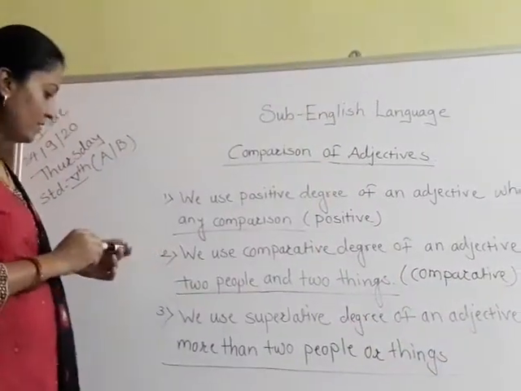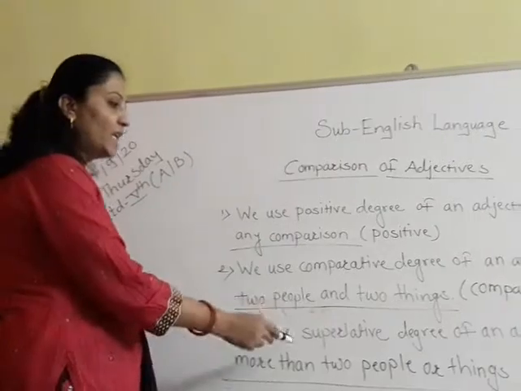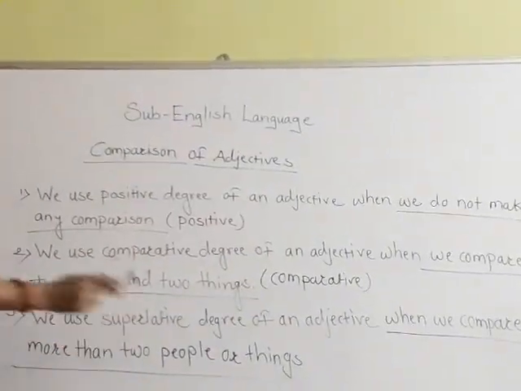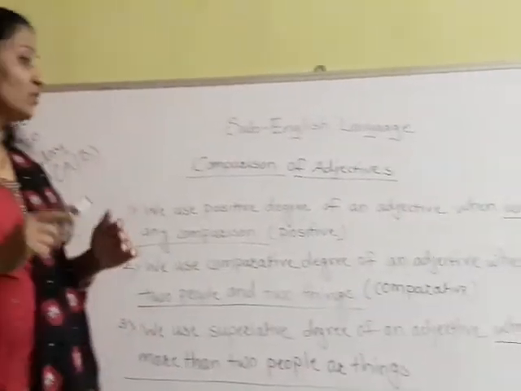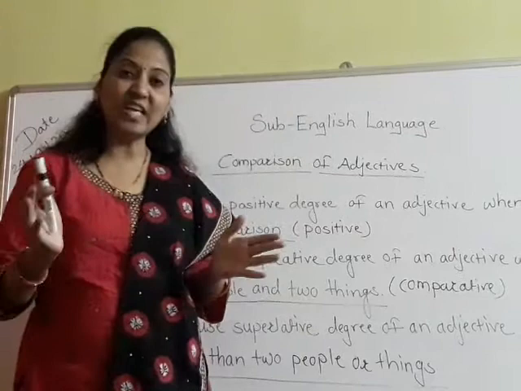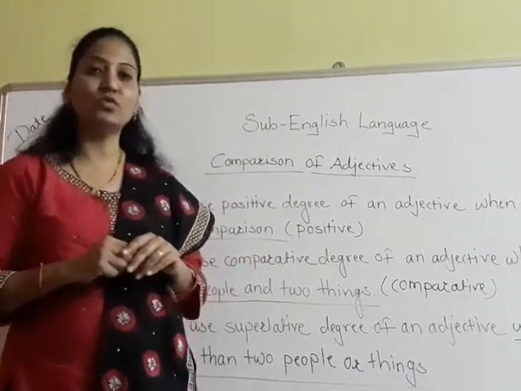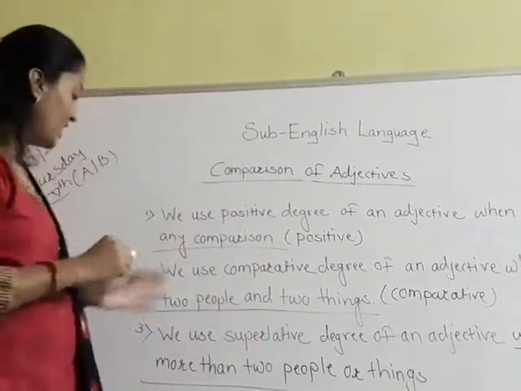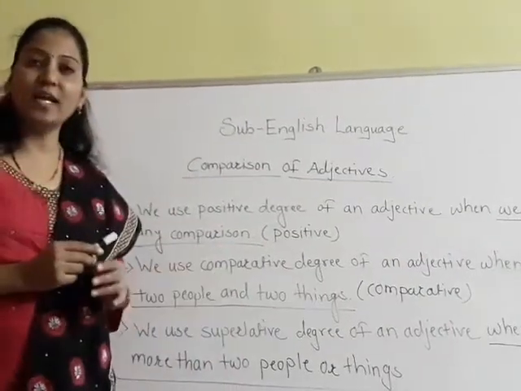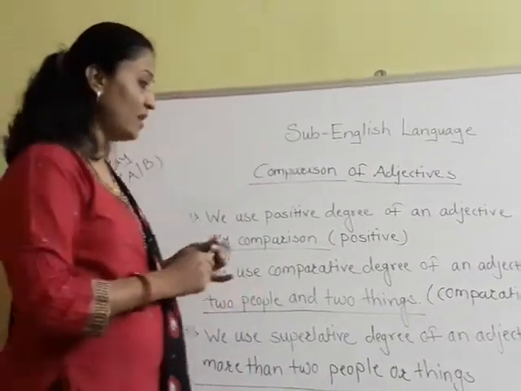And the third one, we use superlative degree of an adjective when we compare more than two people or things. When we want to make comparison between more than two people or things, at that time we have to use the superlative degree of an adjective. Okay, so that is the superlative degree.